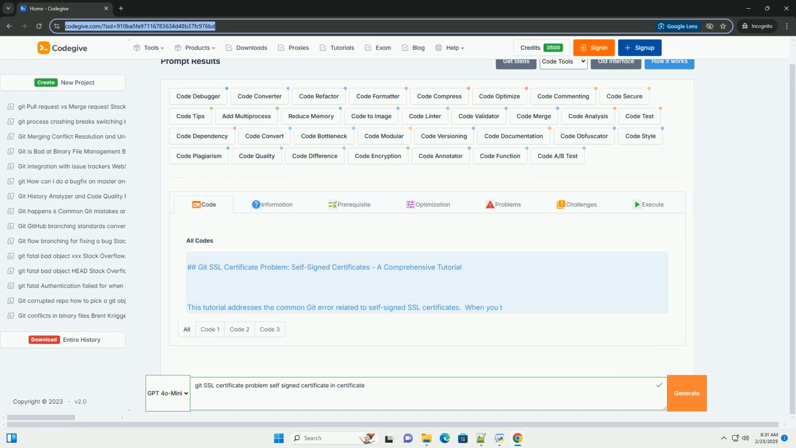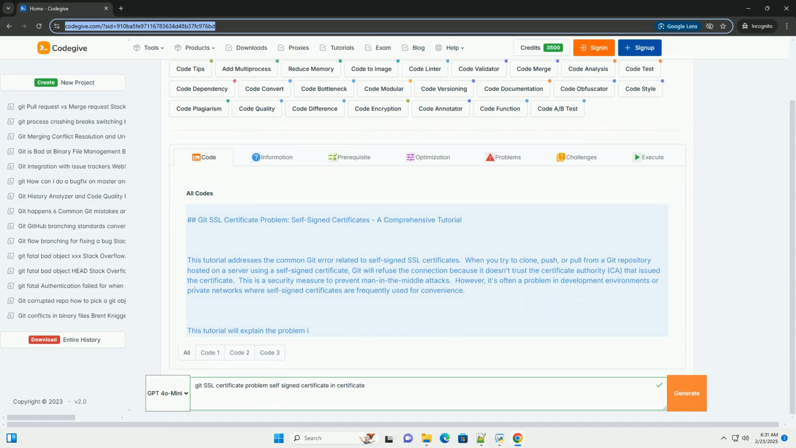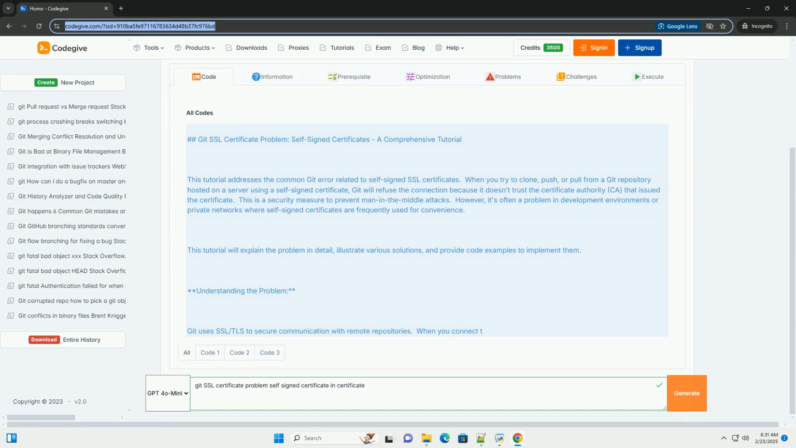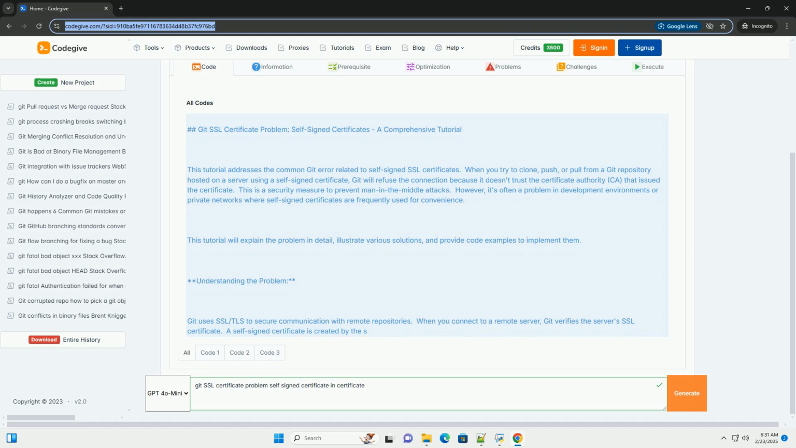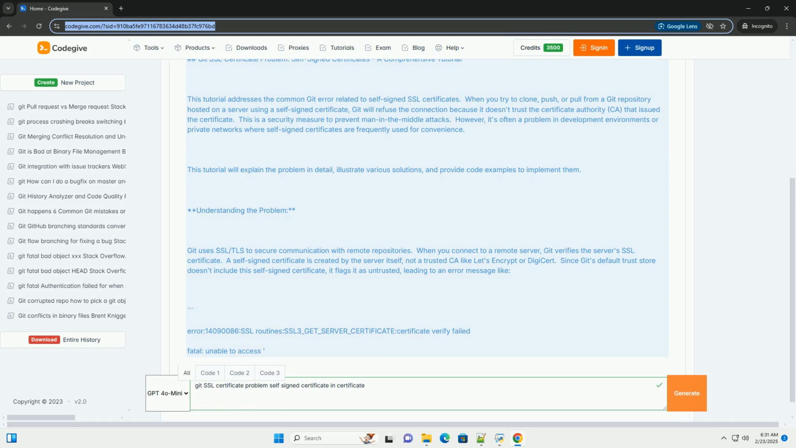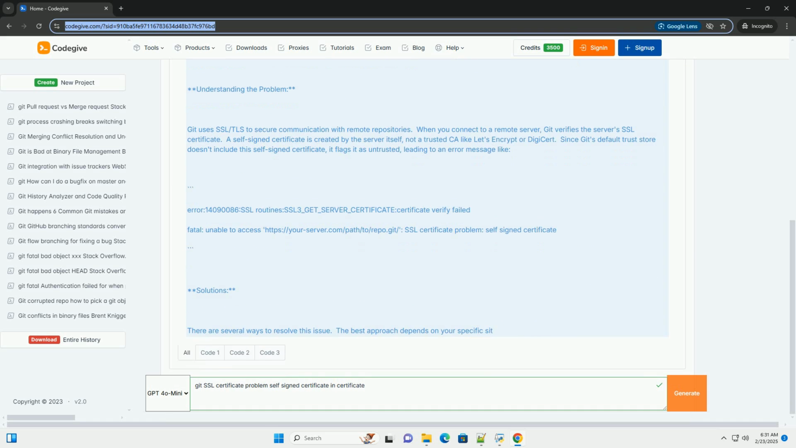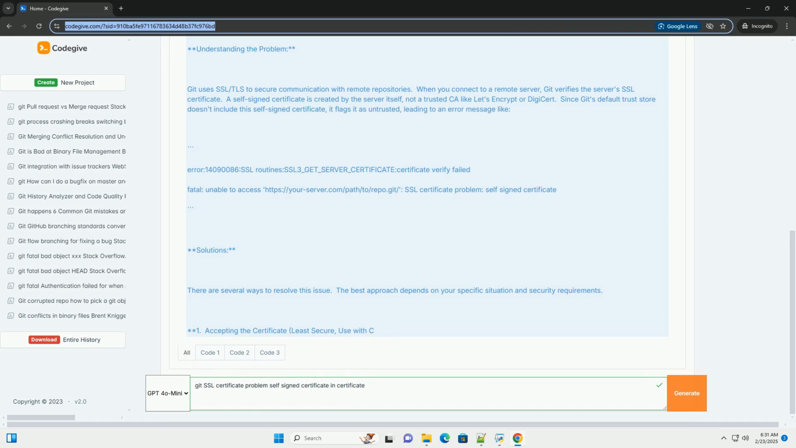Git SSL certificate problem, self-signed certificates, a comprehensive tutorial. This tutorial addresses the common Git error related to self-signed SSL certificates. When you try to clone, push, or pull from a Git repository hosted on a server using a self-signed certificate, Git will refuse the connection because it doesn't trust the certificate authority, CA, that issued the certificate. This is a security measure to prevent man-in-the-middle attacks.